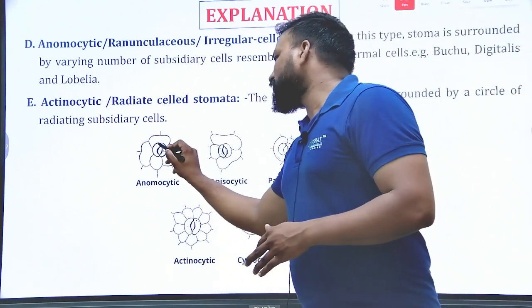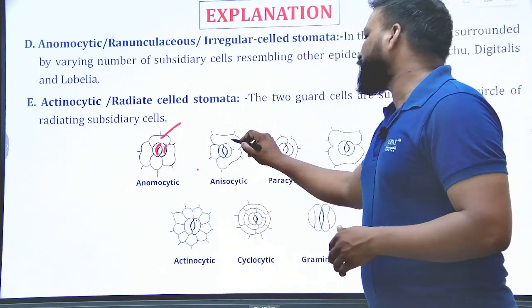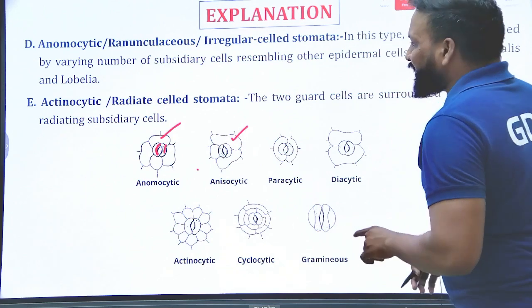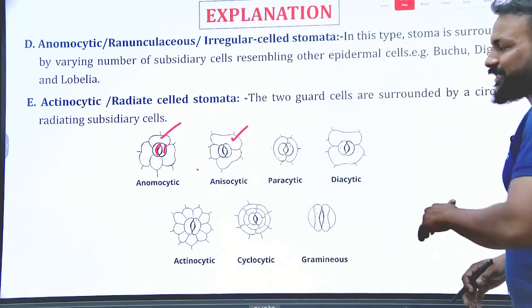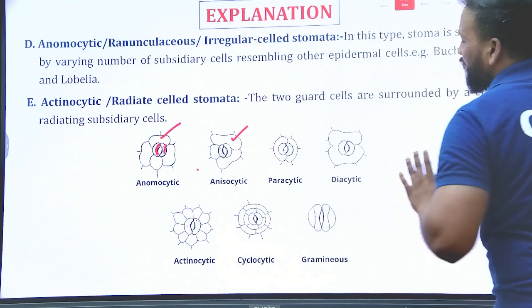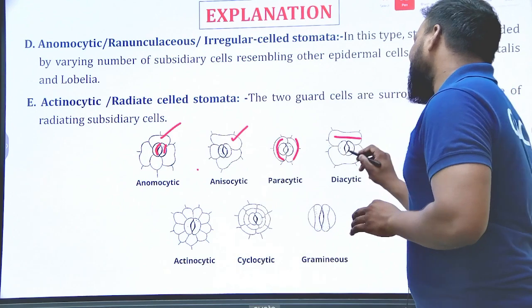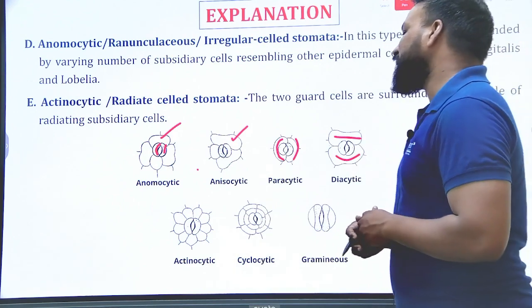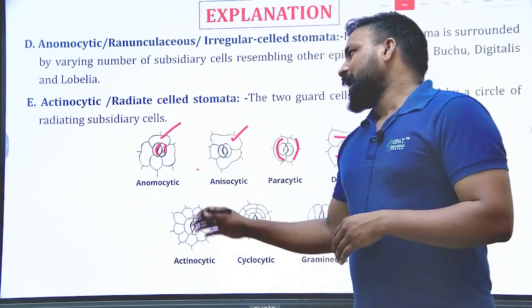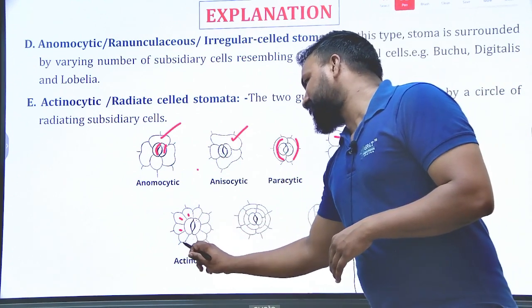Based on this, these are the stomatal cells, these are the epidermal cells. So based on the arrangement, you can observe the position of epidermal cells: only the subsidiary cells change in all the types, but there is no change in the stomatal cells, because that's a fixed functional unit. Okay, so the cells are parallel, that's the reason it is paracytic. The cells are diagonal, that's the reason diacytic. The cells are unequal, that's the reason anisocytic. Irregular shape, that's the reason it is anomocytic. And the cells are radial, that's the reason it is actinocytic.